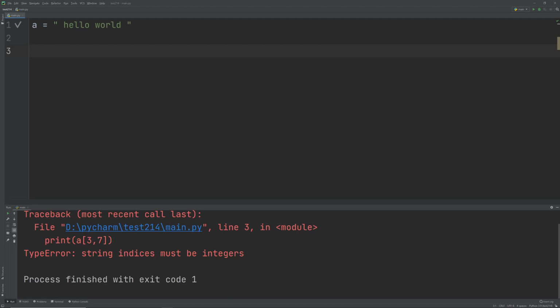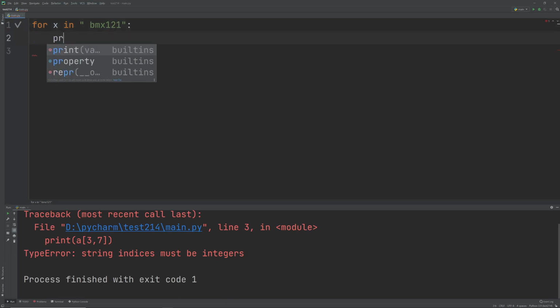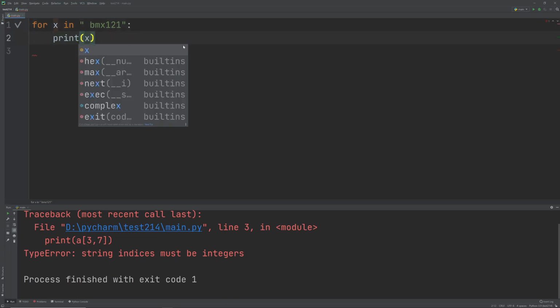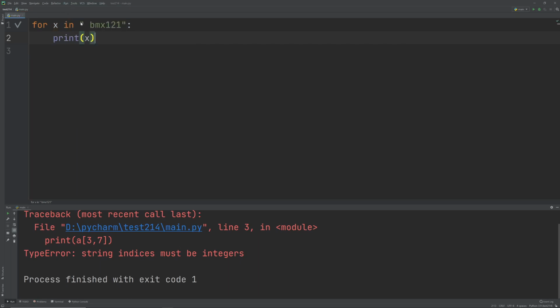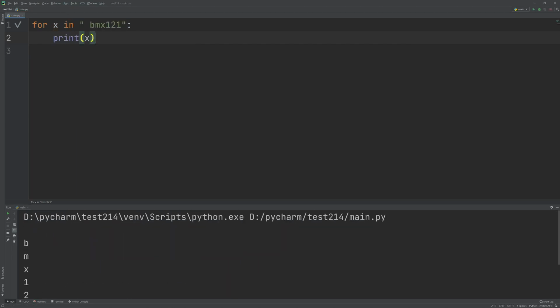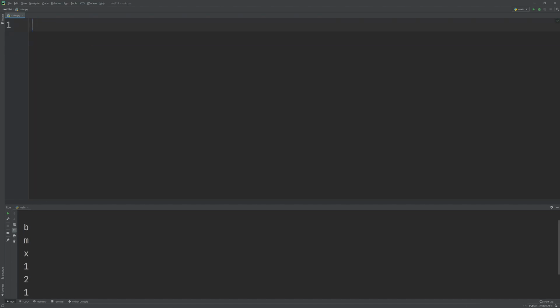Okay, so we can also use the for loop to loop through a string. So suppose I said for x in the word bmx121. Now I've created a for loop. I can write down print x, and the for loop will go through every individual character in the string. So it's going to go b, m, x, 1, 2, 1.